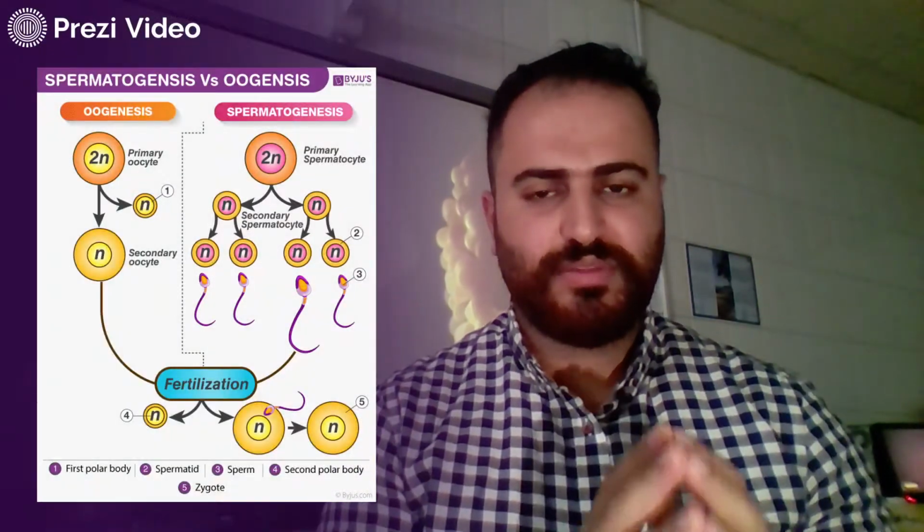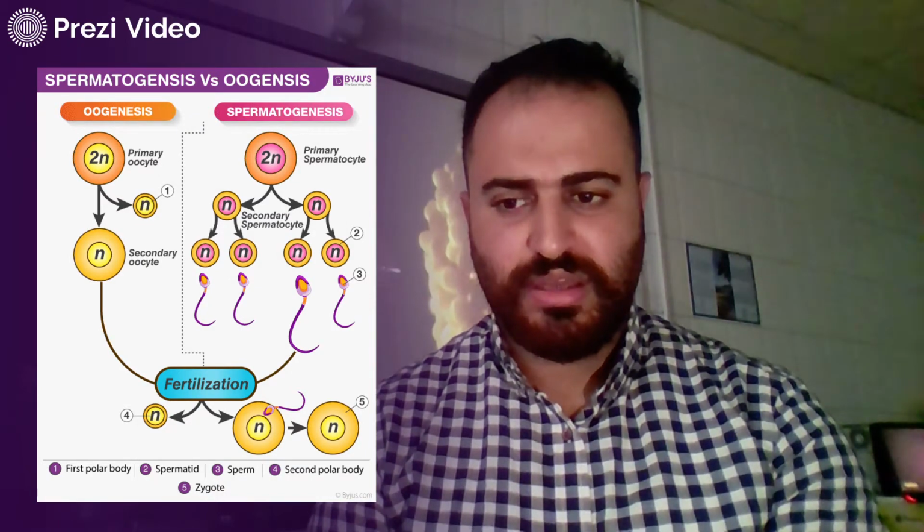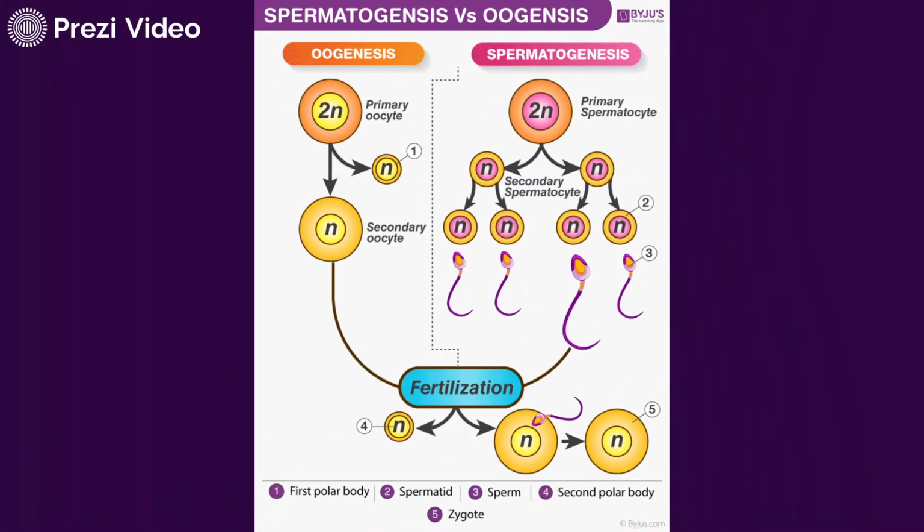So after we explained meiosis, it's time to differentiate between meiosis in males and meiosis in females. Meiosis in males is called spermatogenesis, in females it's called oogenesis. Even though meiosis is the same concept and produces haploid cells in both cases, there are some changes in the outcome, the number of cells produced, in addition to the size of the cells produced in males and in females.